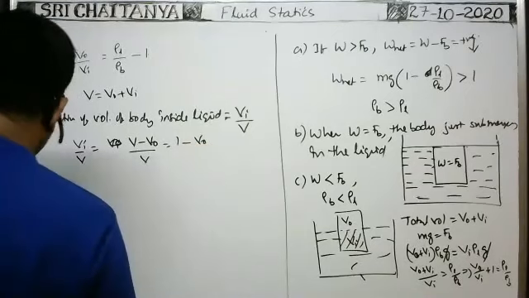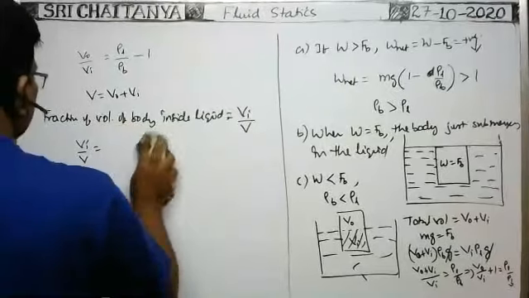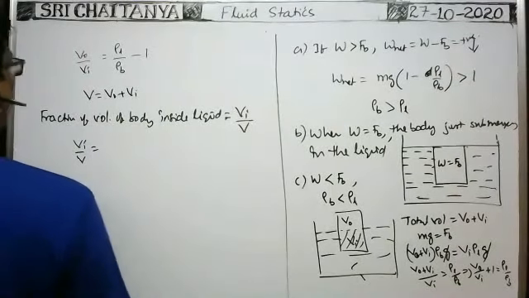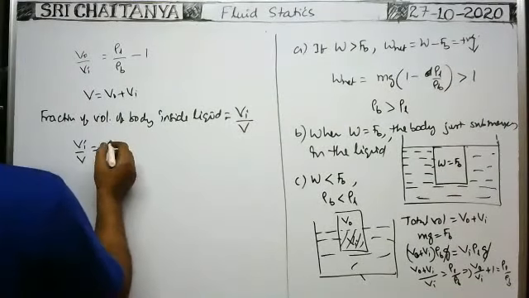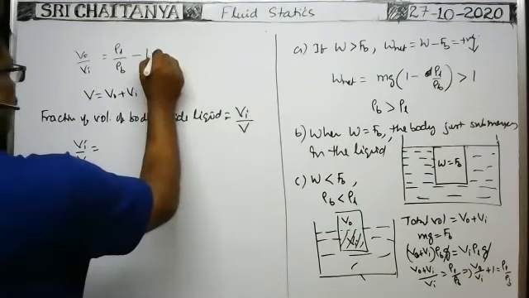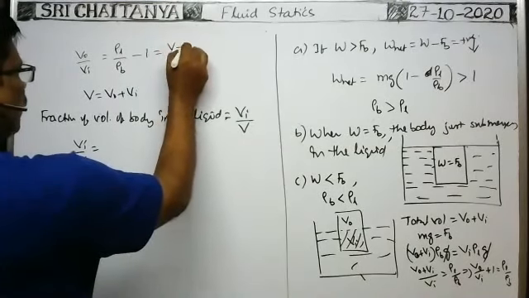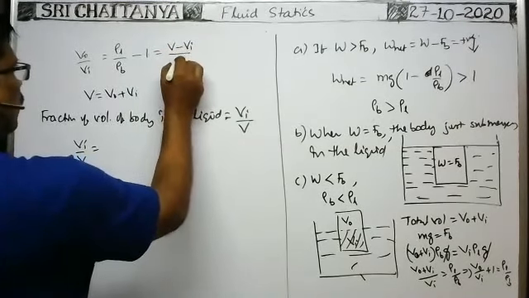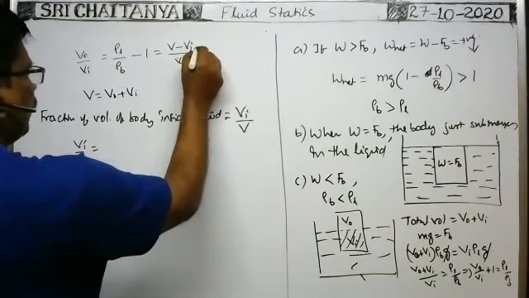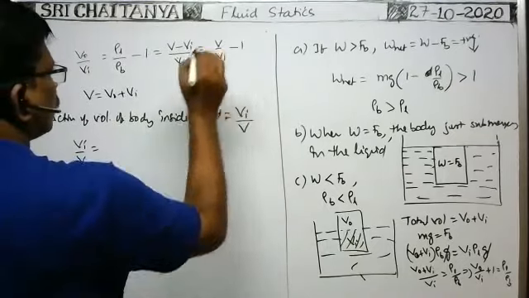How can we write this? V naught can be written as V minus Vi by Vi. When you split them, V by Vi minus 1.